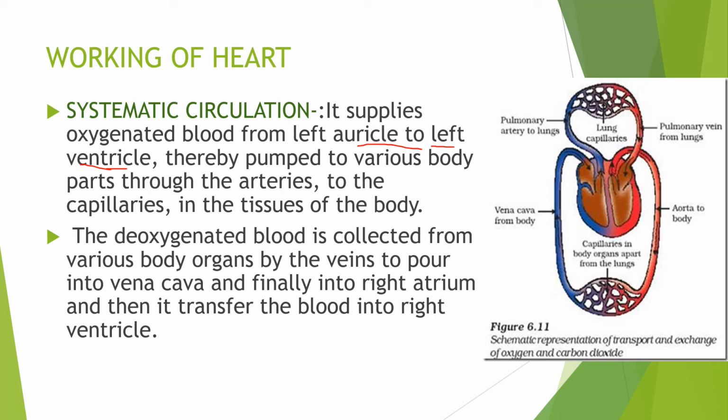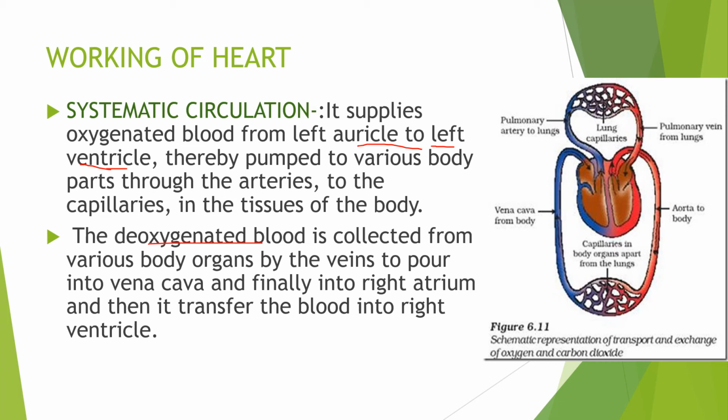And the deoxygenated blood is collected from various body organs by veins to pour into the vena cava and finally into the right atrium.